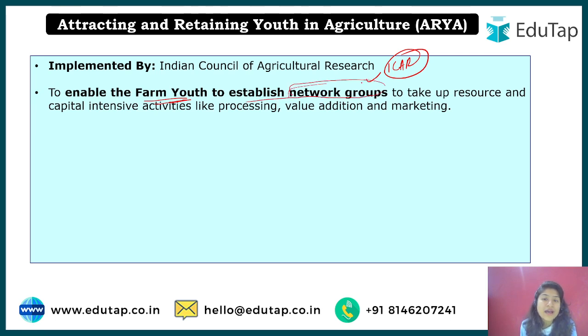All right, so that network groups are for marketing purposes, so that you have a network and know where you will get better prices, and also to have them involved in capital intensive activity. Capital intensive means where there is a lot of money involved. Why? Because if youth are to come to agriculture, that is the only case if they get the best benefit out of it.